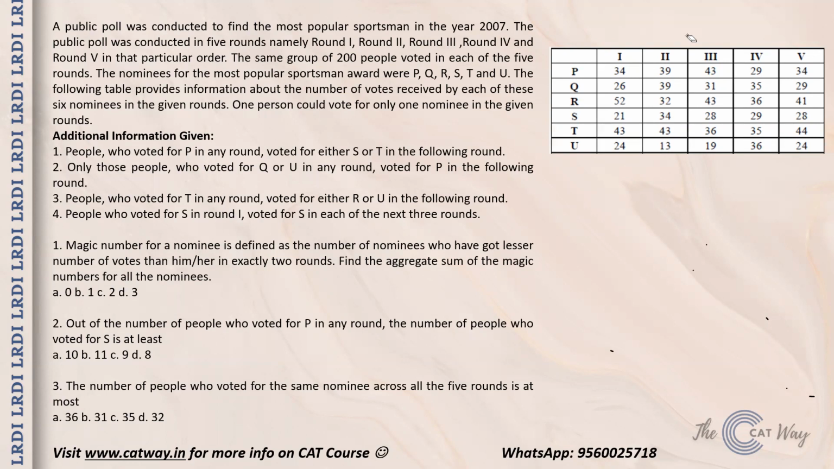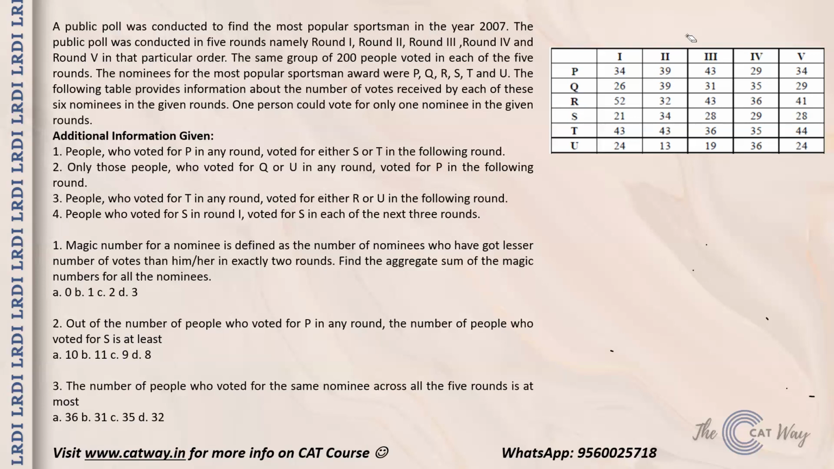And then only those people who voted for Q or U in any round voted for P in the following round. So only the people who voted for Q or U are going to, let's say Q and U in round 1 is 26 and 24. So only among these people, only the votes of P are going to come. That means there is no person from P who is going to vote for himself. Now, people who voted for T in any round voted for either R or U in the following round. And people who voted for S in round 1 voted for S in the next 3 rounds. Okay. So now coming to the first question, guys, nothing can be done.